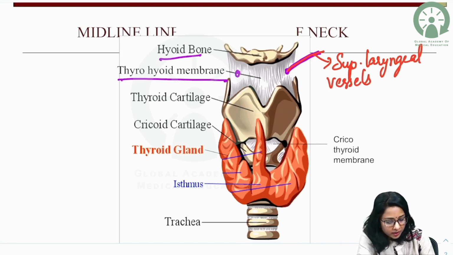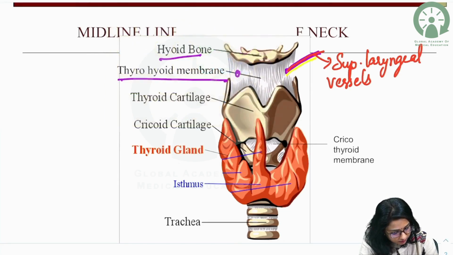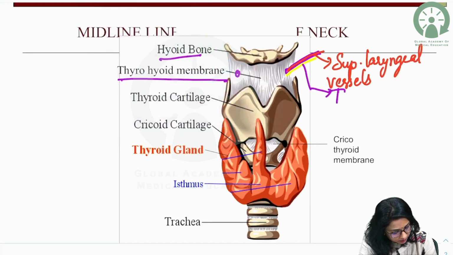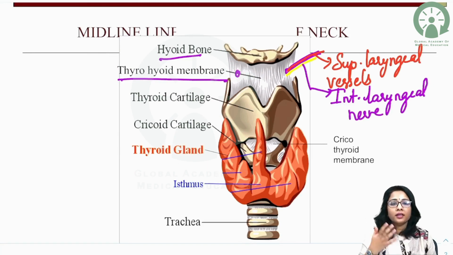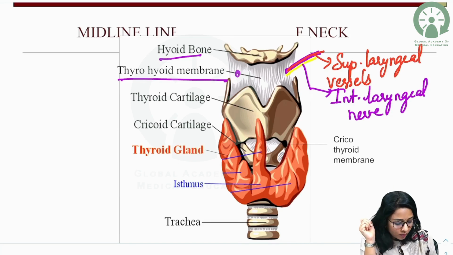And it is also pierced by a nerve which is called the internal laryngeal nerve. The nerve along with the superior laryngeal vessels supplies the interior of the larynx. It is a sensory nerve which supplies the interior of the larynx till the level of the vocal cords.